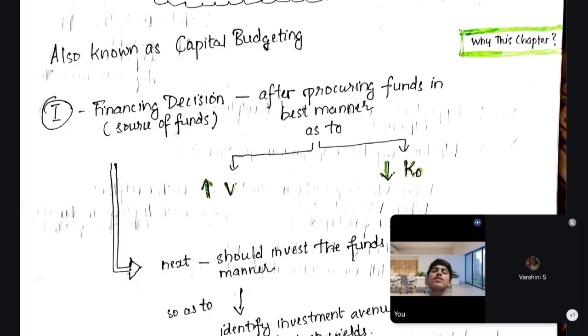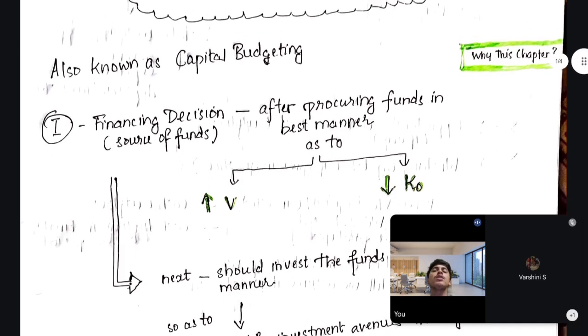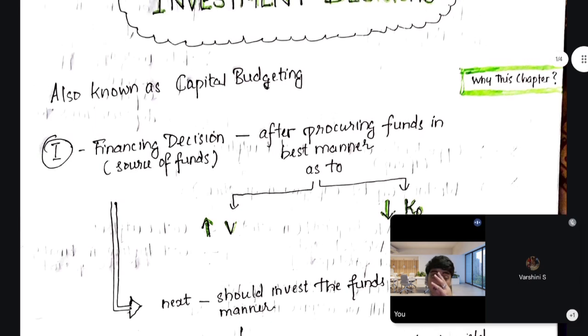So what does the financing decision tell about? It just tells about the source of funds, how to procure finance. We have to analyze the cost of capital. Those who have studied cost of capital can recollect it, and you can recollect other chapters also. FM is such a subject that you can interlink all the topics you have studied in other chapters and understand them in sync. That's the benefit of FM.